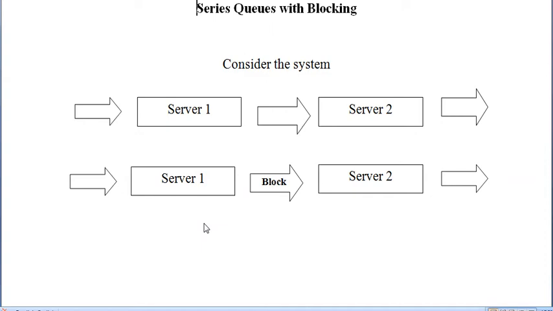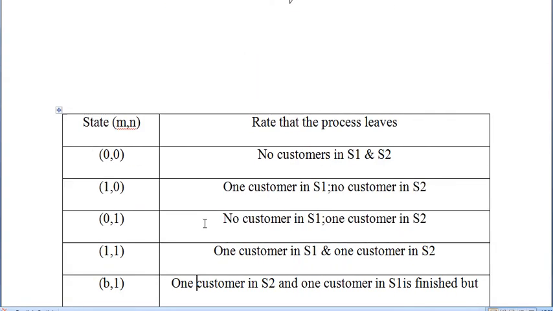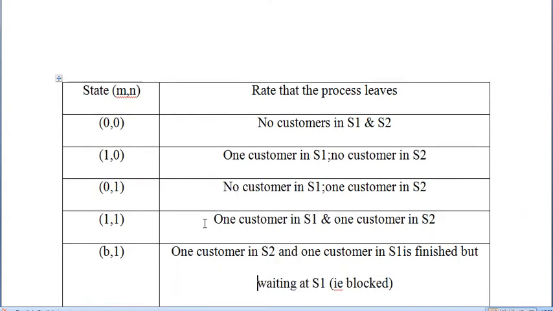Then let us pass on to the states of this queuing system with blocking. Let me consider the state (M, N), where M is the state at the first server and N is the state at the second server. Let me explain this with a two server system, S1 and S2.